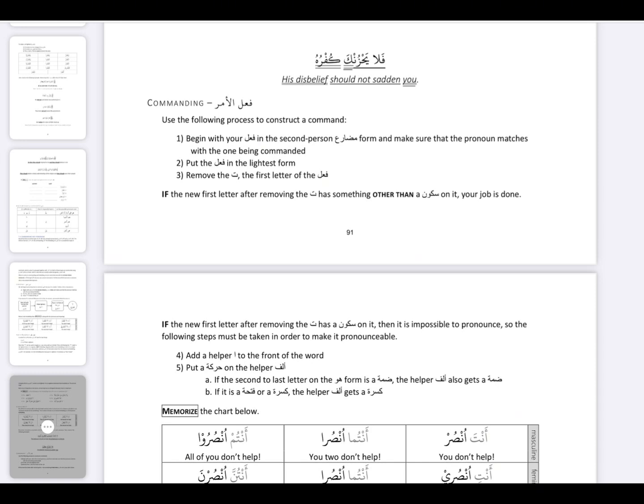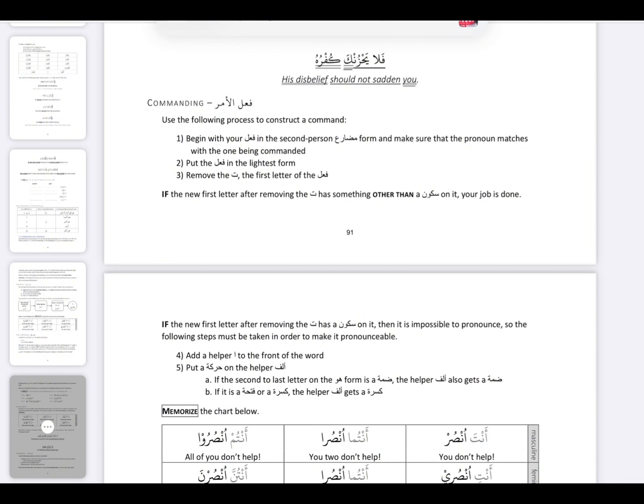Both forbidding and command use the lightest form, whether it is an amr or a nahi. Use the lightest form of fail mudari of only anta, antuma, antum, anti, antuma, antuna, because you can only command and forbid somebody who is present. You cannot create forbidding and a command for somebody who's not there, and you cannot command yourself.